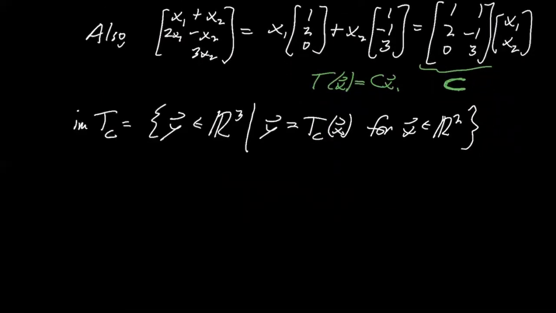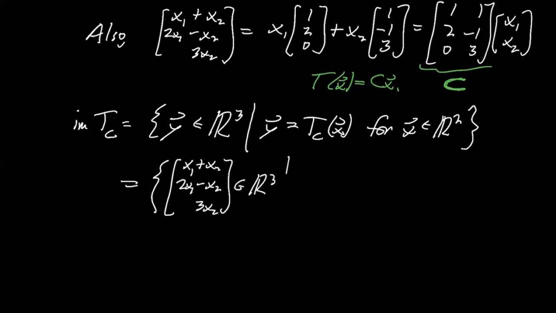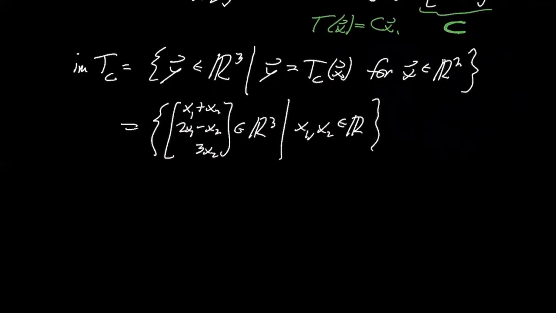But I could rewrite that as the set of, let me just rewrite this a little more explicitly. I could also say it's the set of everything of the form (x1 + x2, 2x1 - x2, 3x2) in R3, where x1 and x2 can be any real numbers. That's just writing a different way of saying that every possible output you could get is of this form.